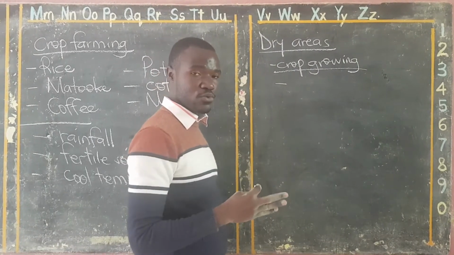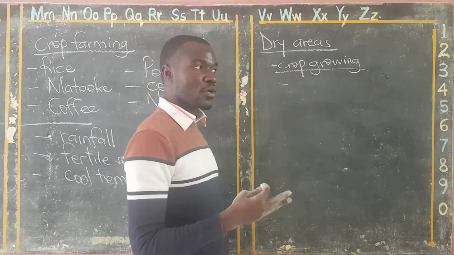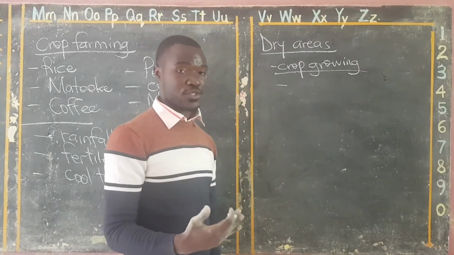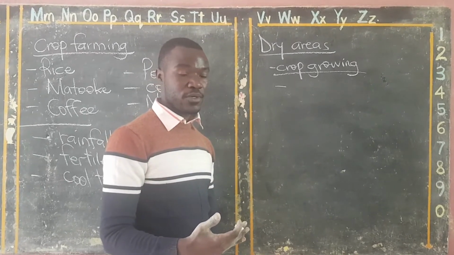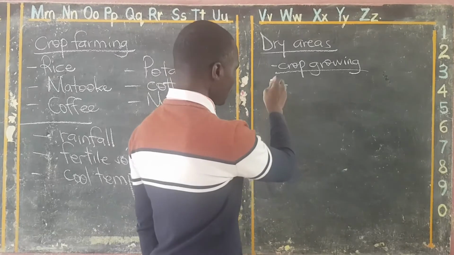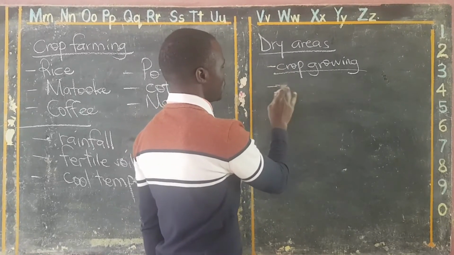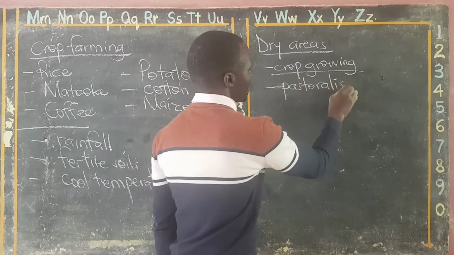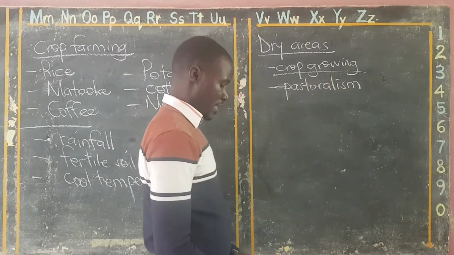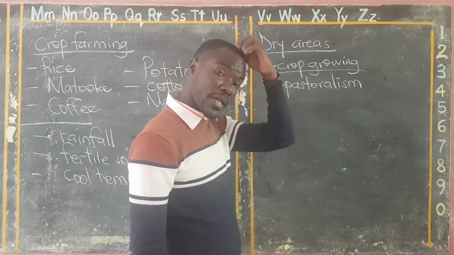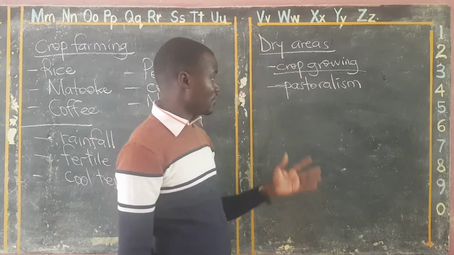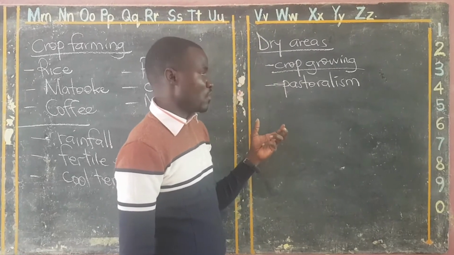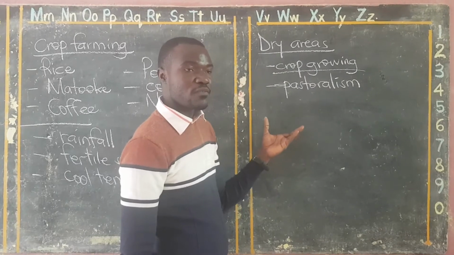They grow some beans also, but they are called drought resistant because they can grow for so long without reliable rainfall. We're together? However, they also do another economic activity, which is pastoralism. Pastoralism is the keeping of cattle in large numbers. These people practice nomadic pastoralism, where they move from place to place looking for water and pasture.